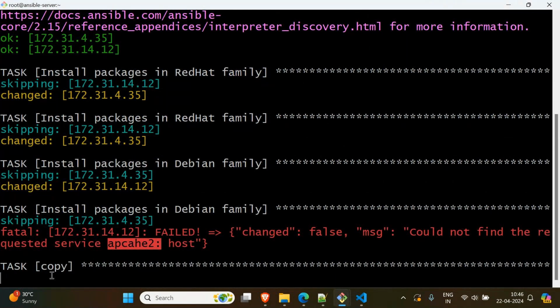How to avoid it? That we'll see on Wednesday. If some error is happening, you should stop, right? Still copying it. If some error is happening, the task should not execute. There is the notify and handlers concept that we will learn on Wednesday. At that time, you'll understand what notify and handlers are, and how you can use them in this scenario. Sorry, it's taking more time. One minute, because copying takes a long time.